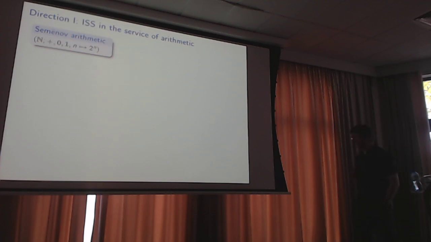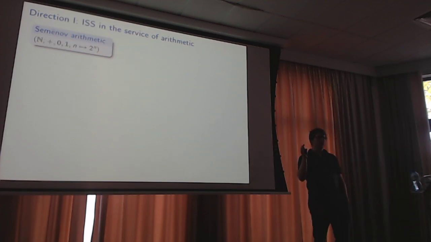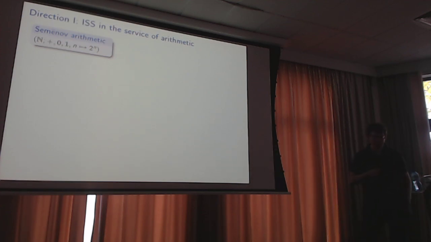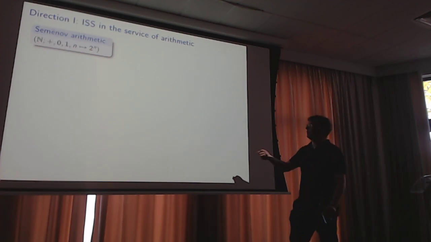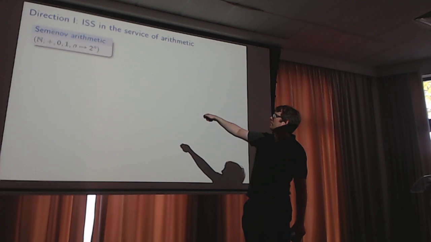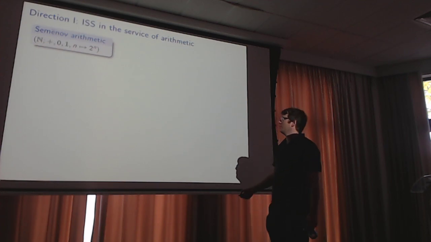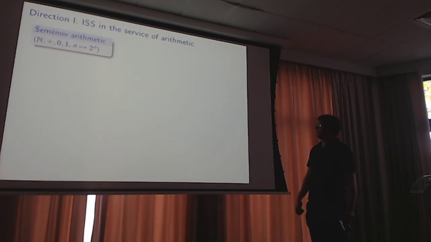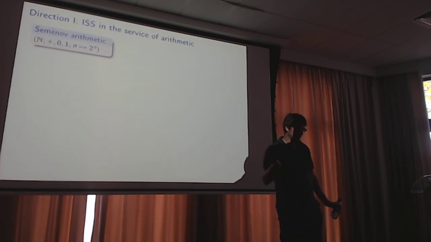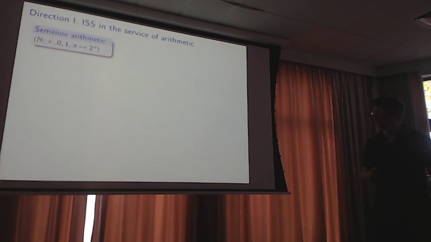But this breaks down very quickly. This still works if you do Büchi arithmetic, then you can still do this proof method. But for example, it doesn't work anymore if you do Semenov arithmetic, which allows you to have a function that maps any number n to 2 to the n. So far, methods based on languages have not worked for Semenov arithmetic, but nevertheless, this is decidable.